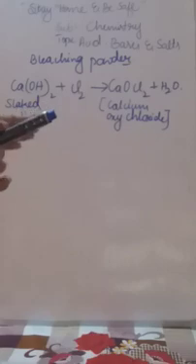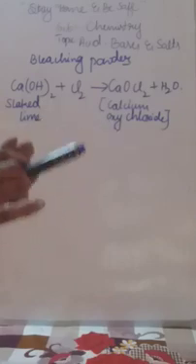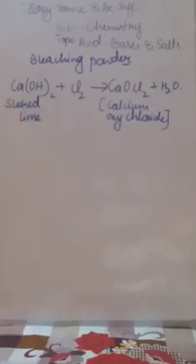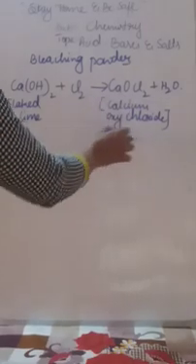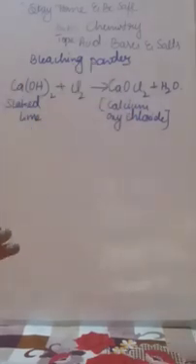Ca is calcium. Get to know the meaning of how to write the molecular formula of certain compounds. Calcium oxychloride, CaOCl2, plus water will be formed. Calcium oxychloride is the scientific name, bleaching powder is the general name.